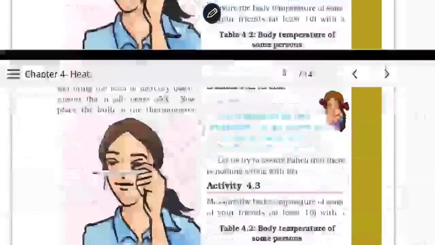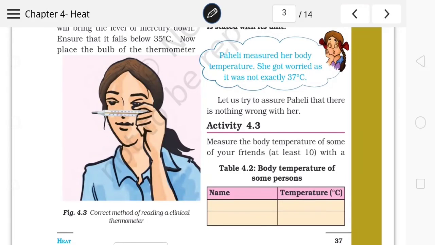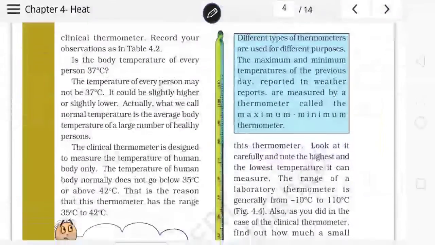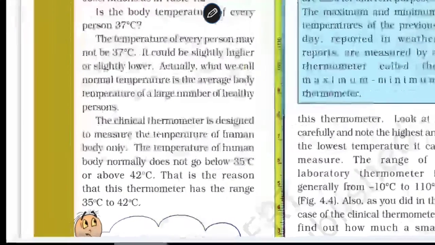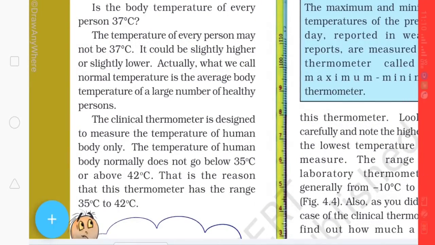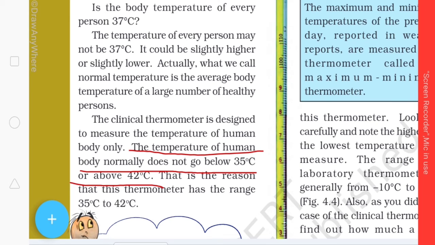And we also should know why the clinical thermometer ranges from 35 degrees Celsius to 42 degrees Celsius. That is because the temperature of the human body normally does not go below 35 degrees Celsius or above 42 degrees Celsius.